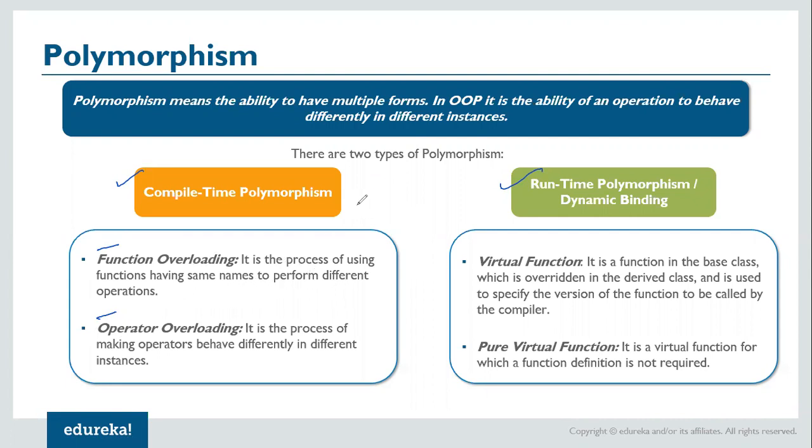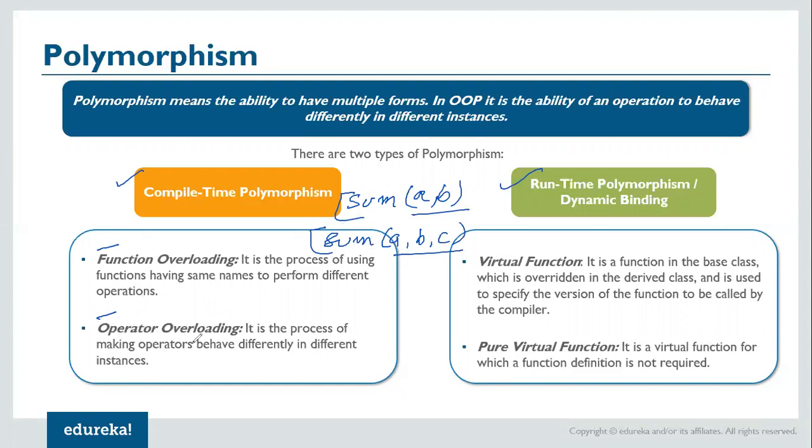So basically, you can have a function sum, for example, in which you can pass two arguments, integer a and b, or you could pass three arguments, a, b, c. Of course, you have to specify the data type. This is the concept of function overloading, where you have the same function name but a different number of arguments or different types of arguments.